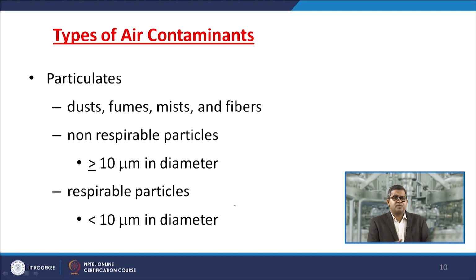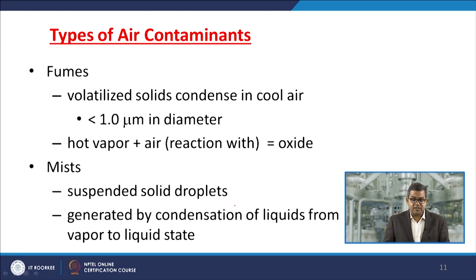You must know this, because based on this information you can design or use the proper control techniques. Fumes are volatilized solids condensed in cool air, less than 1 micrometer in diameter. Hot vapor or air may form certain oxides, dioxins, etc. This again creates a problem for human beings living nearby.